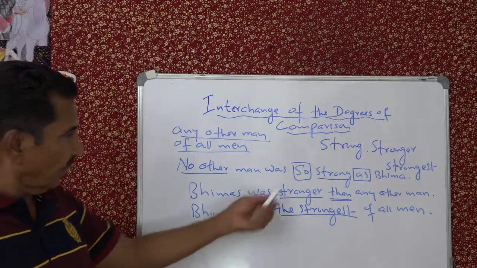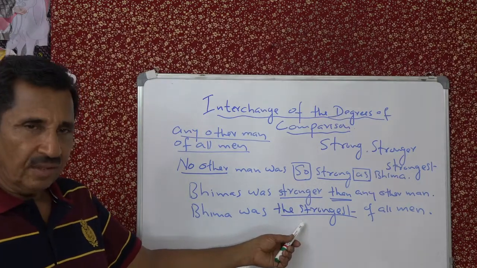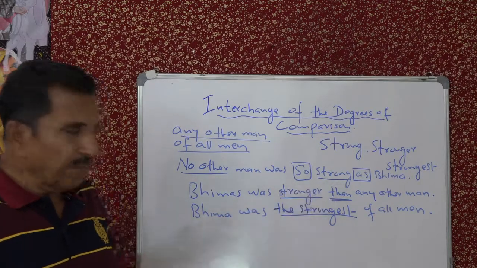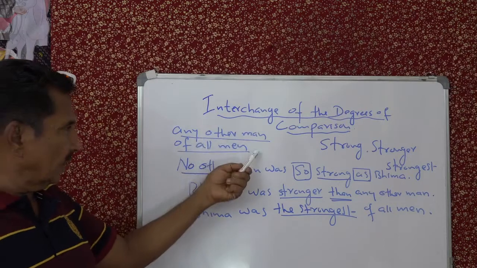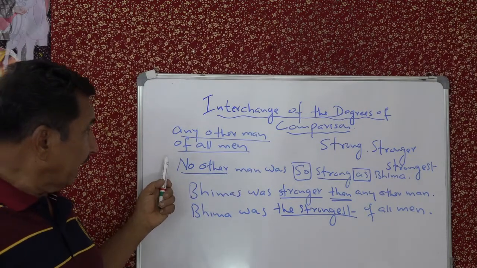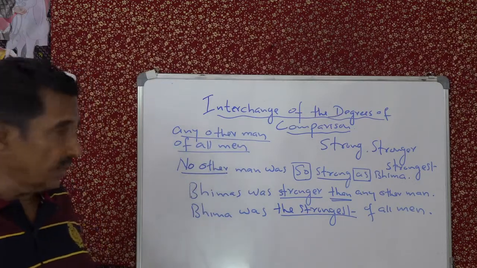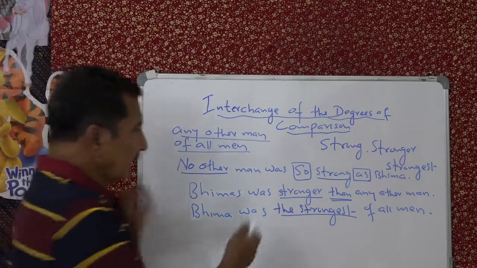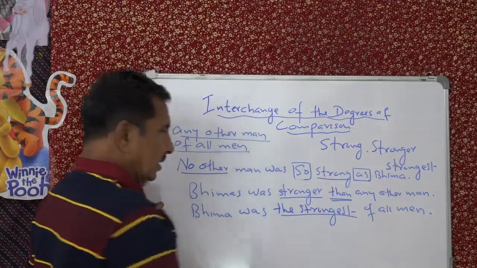You also find the change in the adjectives. This is applicable to adverbs also, and the pattern is the same. 'No other' in the positive becomes 'any other' in the comparative with 'than'. You delete 'so' and 'as', and then you insert 'than'.